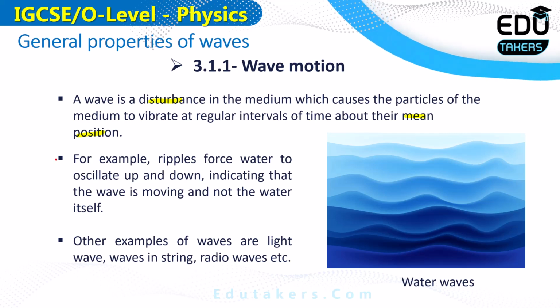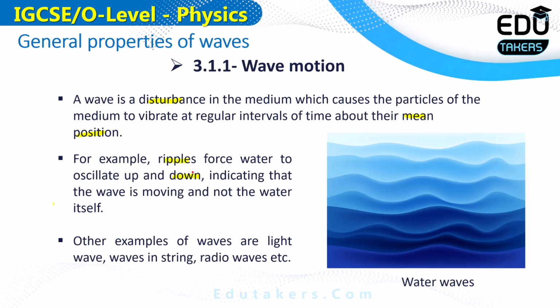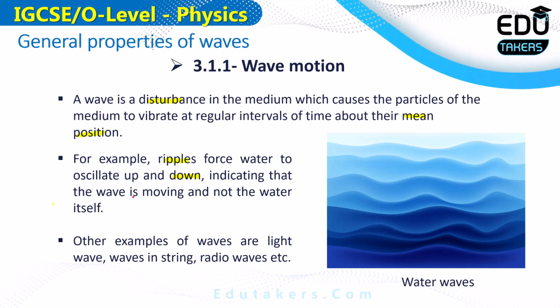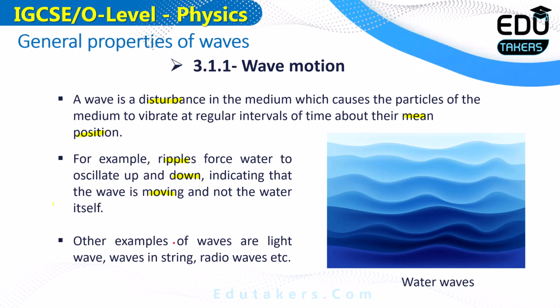All of these are examples of waves. Here, the ripples force the water to oscillate up and down, indicating that the wave is moving and not the water itself. Other examples are light waves, waves in a string, and radio waves.